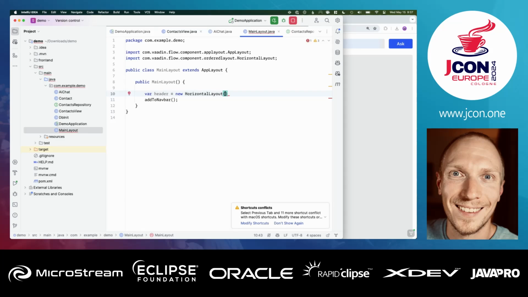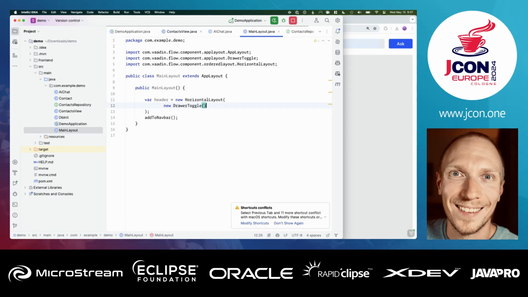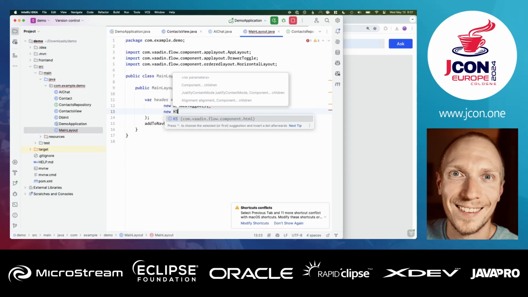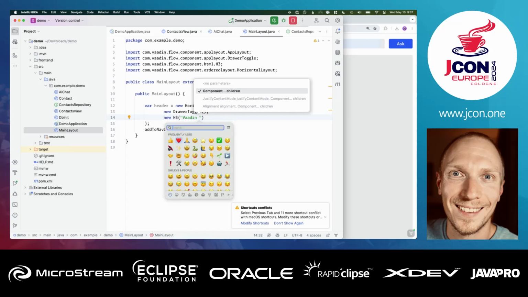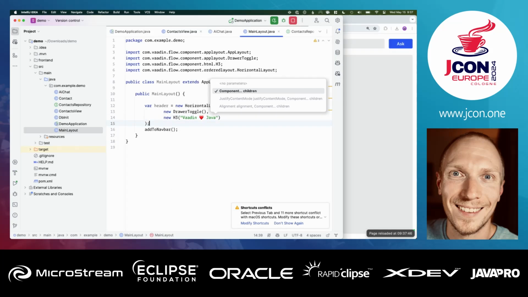This will have two things in it. It will have a new drawer toggle, which is used to toggle the sidebar on small devices, and then a new H3 saying Vaadin heart Java. We're going to add that to the nav bar.